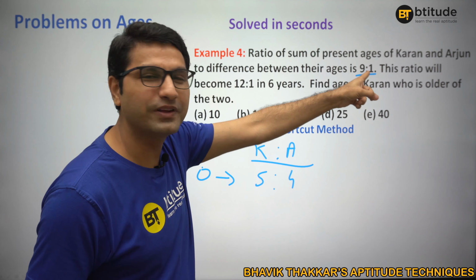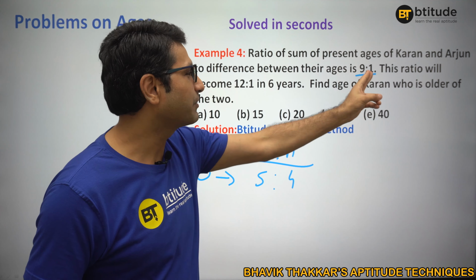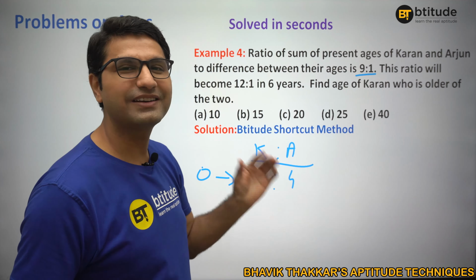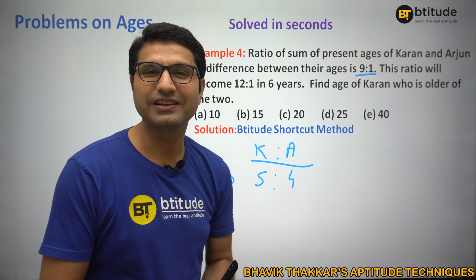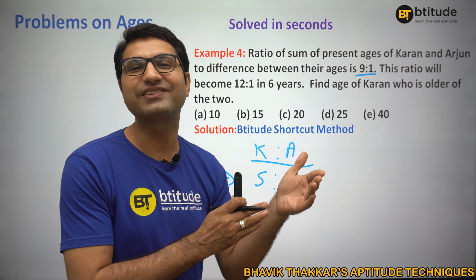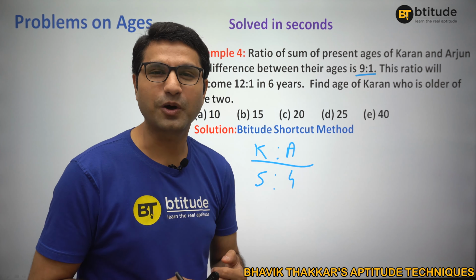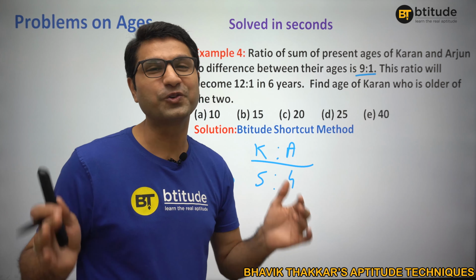So when this ratio is given, how to find out the individual ratio? Sum and difference. 9 plus 1, 10. 9 minus 1, 8. 10, 8, 5, 4. Right? This trick I have already explained to you in the ratio topic as well. So if you didn't study the previous tricks, it would be difficult to apply it in this particular topic. Be aware of all those tricks.